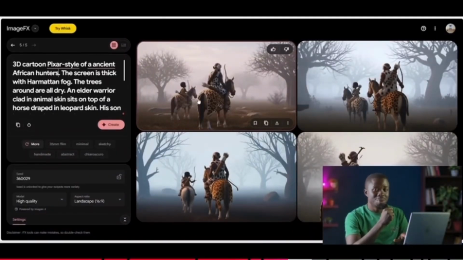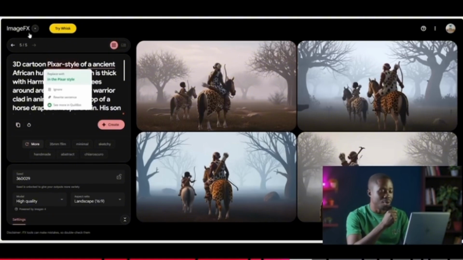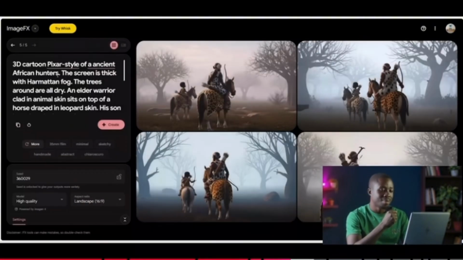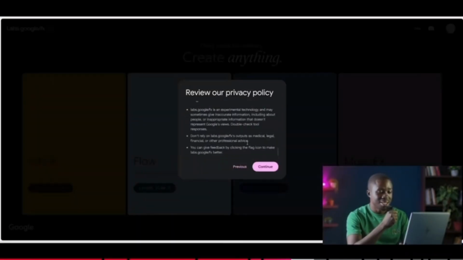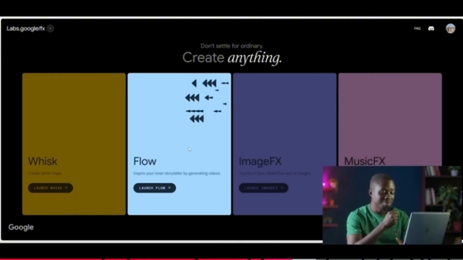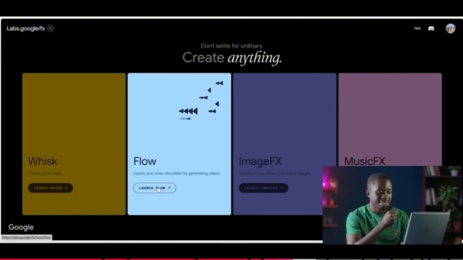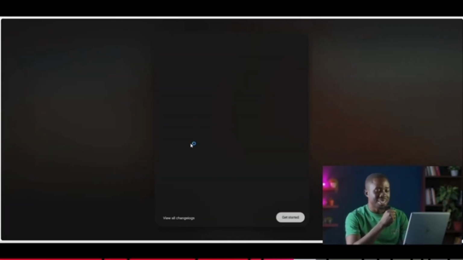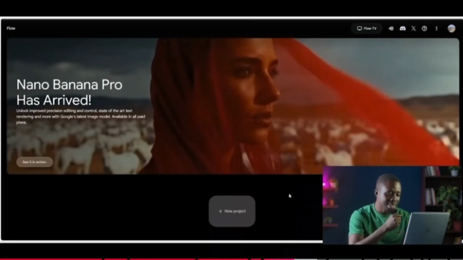Still in the earlier tool that we used to create our base image, which is the Google Image FX. Once we go up here and we click on this particular button, we will see a lot. But what we are looking for here is actually Whisk. And so it's going to give us this information. Let's click on continue. Then we'll be required to log in. After that, we just come here, we click on Flow. Flow is really what we need. And then we click on launch. It opens this particular window. And all we need to do is now just to click on create a new project.